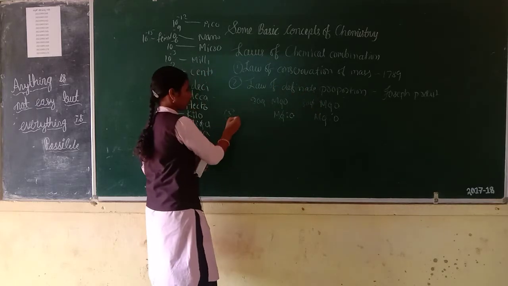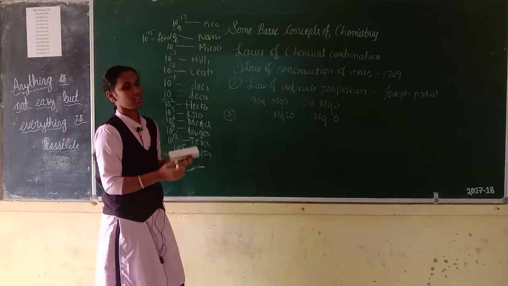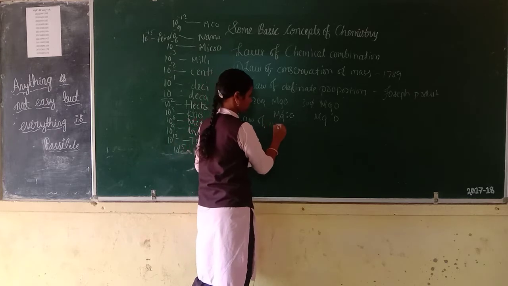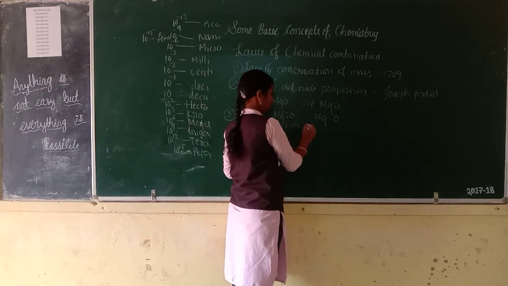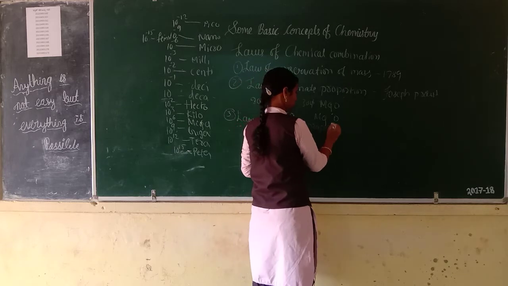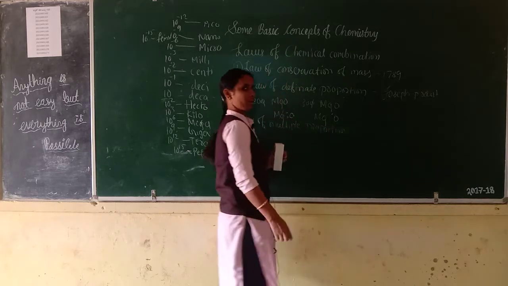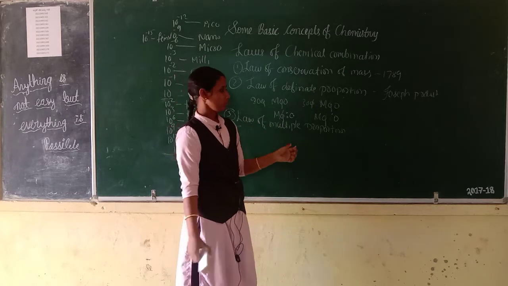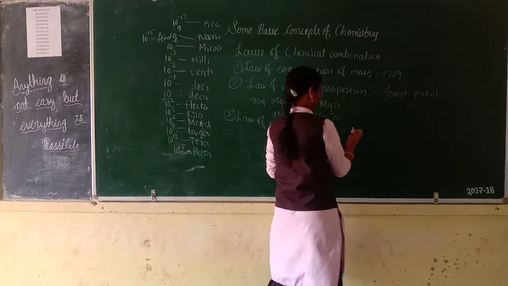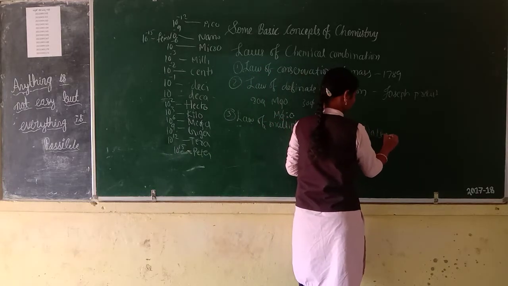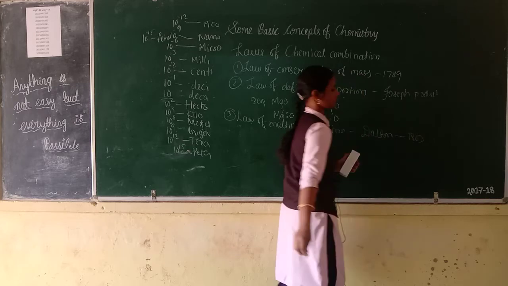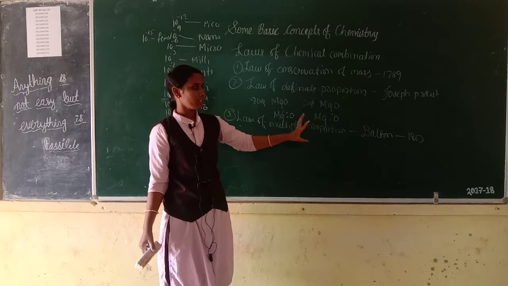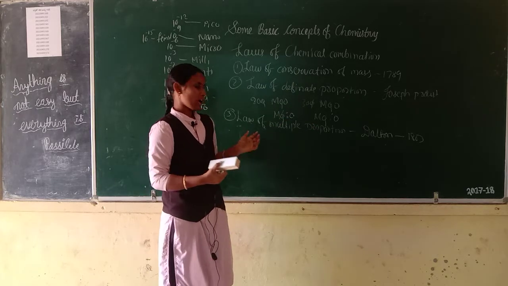Then the third law of chemical combination, that is the law of multiple proportion. This law was given by Dalton in the year 1803. What is the law of multiple proportion?